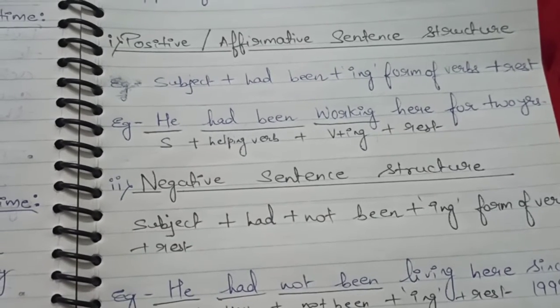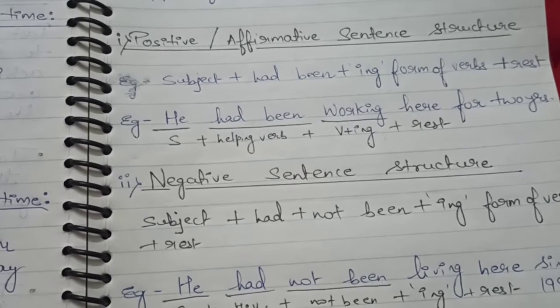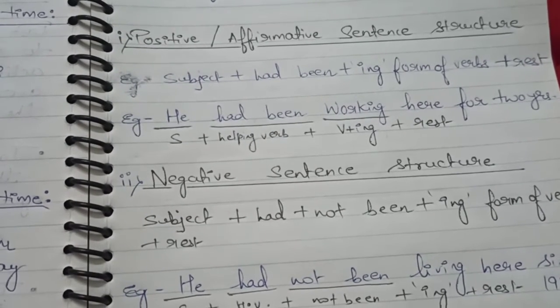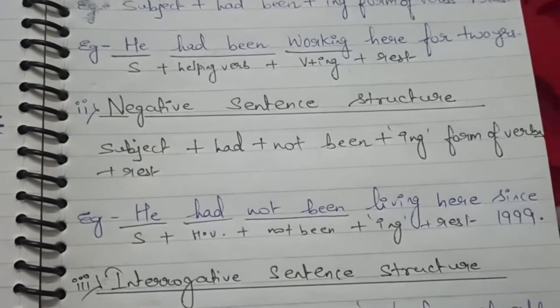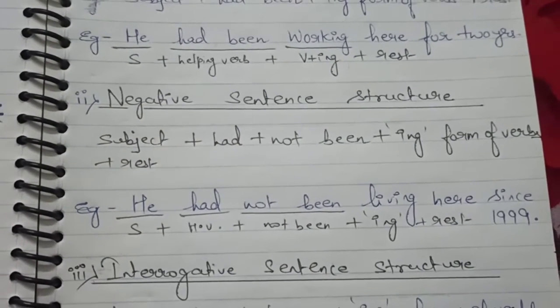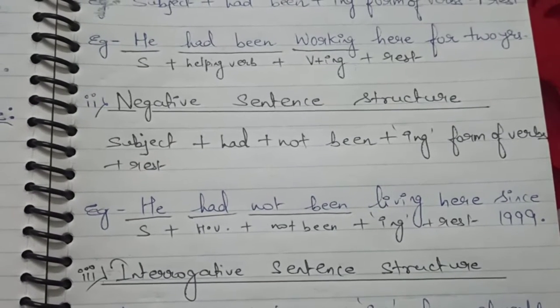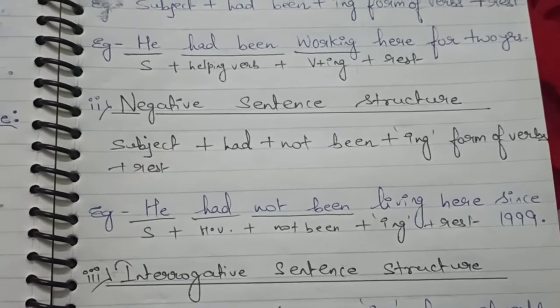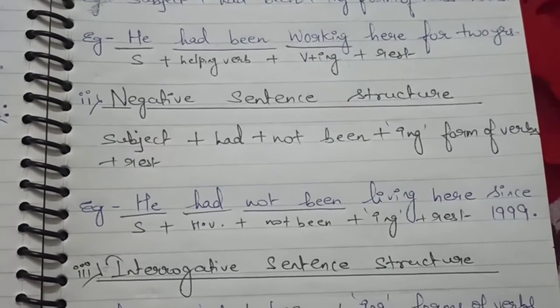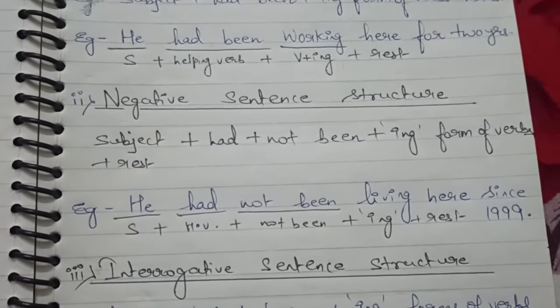Always remember, had been जब भी होगा, had been and ing forms of verbs, that is the past perfect continuous tense. Okay, now see another kind of sentence, that is negative. For the negatives you have the subject, then had plus not been. ठीक है, so had, then not been plus ing forms of verbs and then the rest of the sentence.